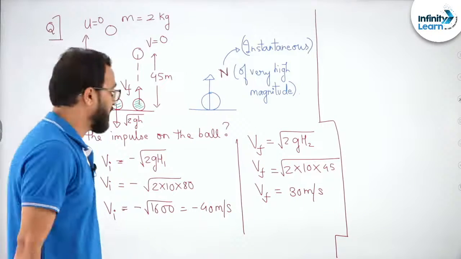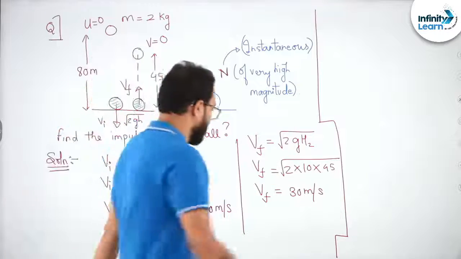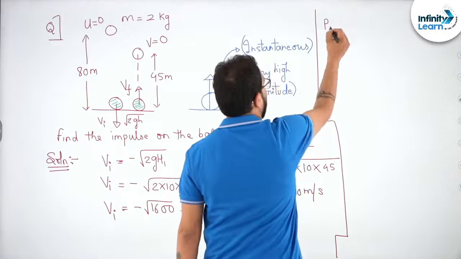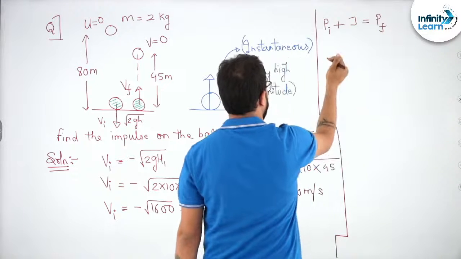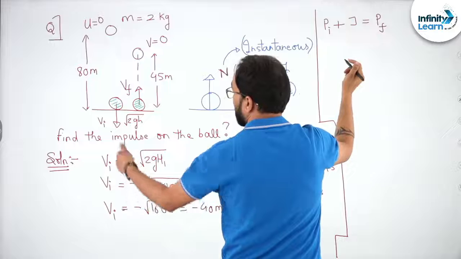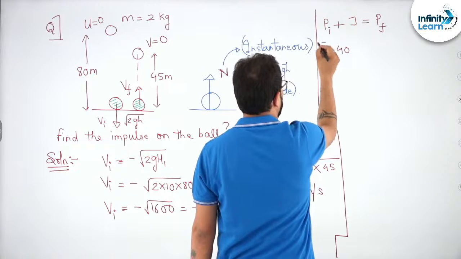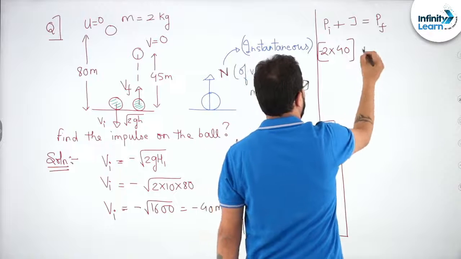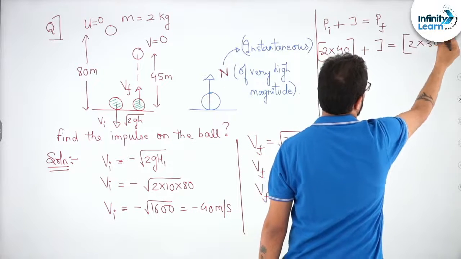Just apply the concept of impulse momentum theorem. Again we will say initial momentum plus J is equals to final momentum. What is initial momentum? Initial 2. What is velocity? 40 with a negative sign plus J is equals to 2 into 30 with a positive sign.